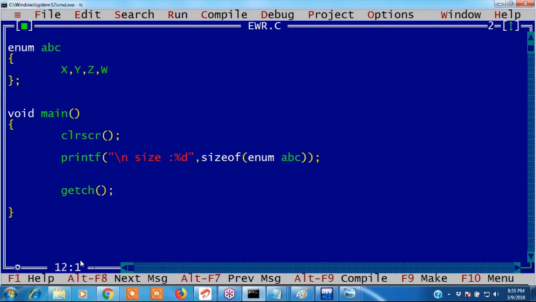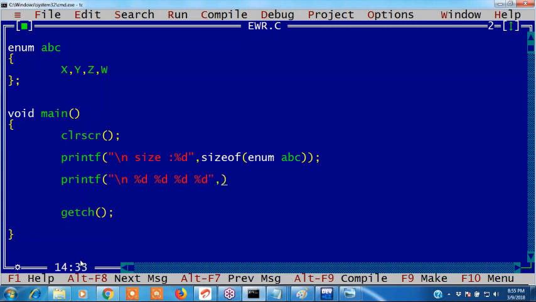I want to print XYZ values. Guys, see, a variable is not required. In structure, what is required? Structure variable is required. But in enum, we can create a variable also. That is also valid. We can write S as a variable. Without a variable also, we can directly access. We can access directly.